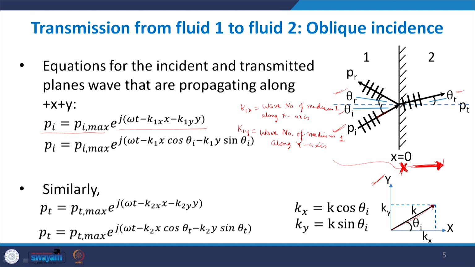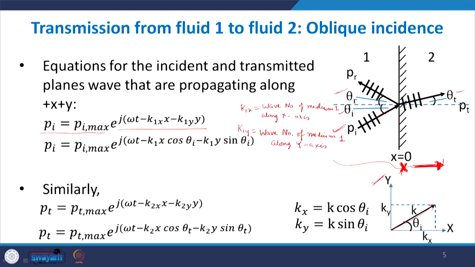Now when we were discussing the propagation vector a few classes before, we said that the propagation vector is simply the equivalent vector due to the components along the x, y and z axes. So if we have different wave numbers along the x, y and z axes, then their equivalent vector will be the k vector.